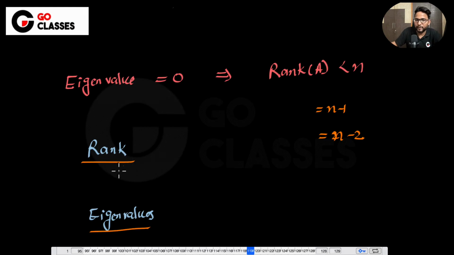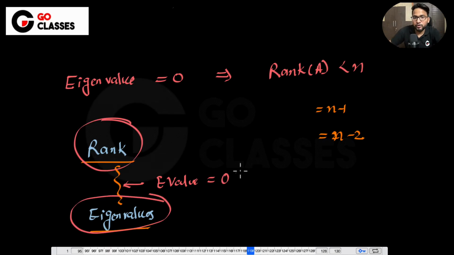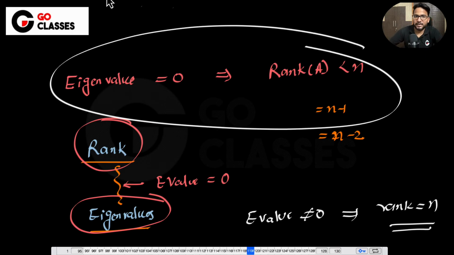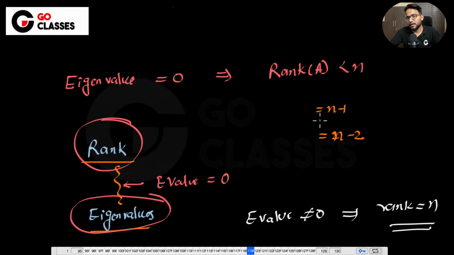The only relation is this: if the eigenvalue is non-zero, then rank definitely is n, which means it is a full rank matrix. If the eigenvalue is 0, then rank is less than n, and you don't know what the rank is. Maybe n minus 1, maybe n minus 2, maybe n minus 3, like that.